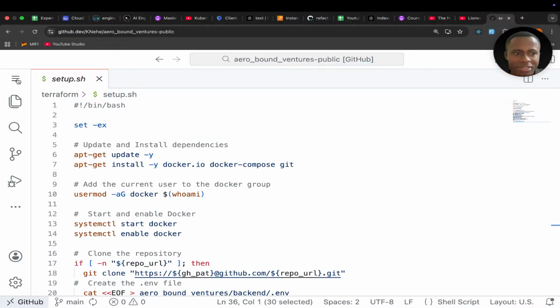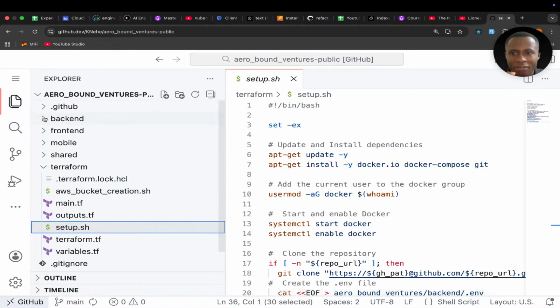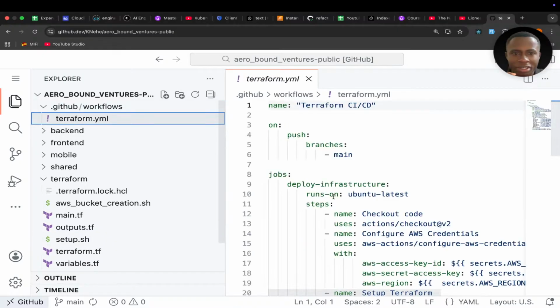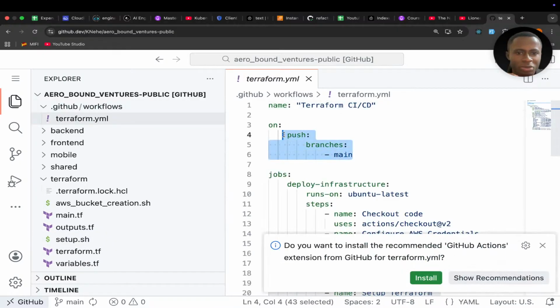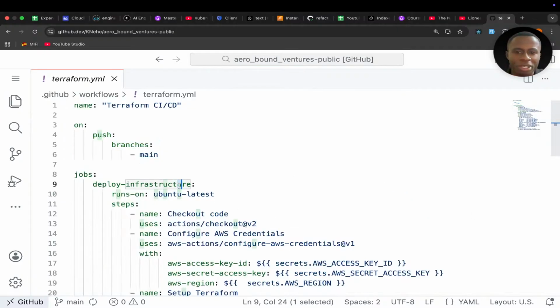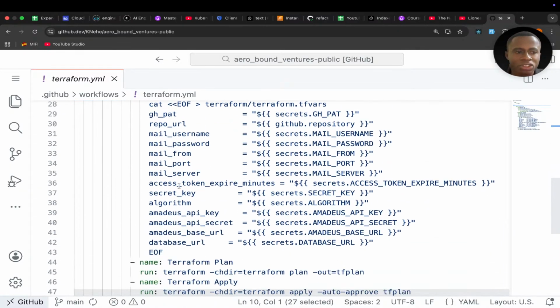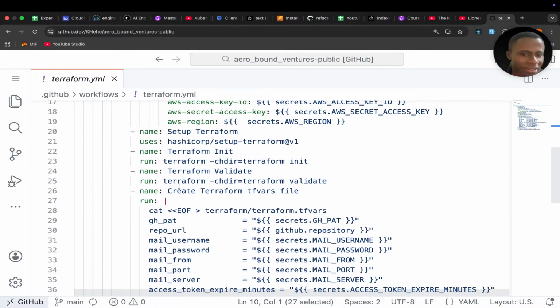Do you know that when we push this to GitHub for the first time, let me show you, we have a workflow that on push to the main branch, we deploy infrastructure. We run the deploy infrastructure job, and that job does a number of things.